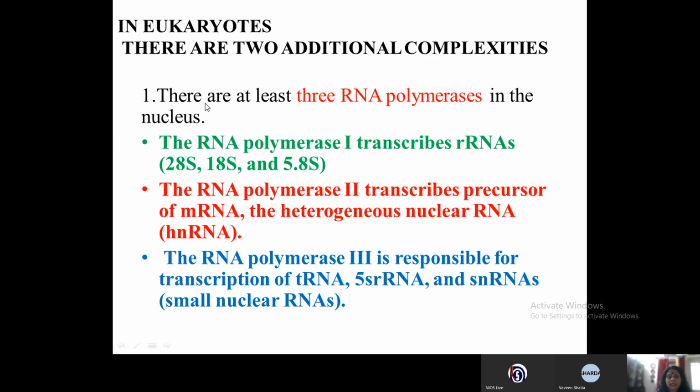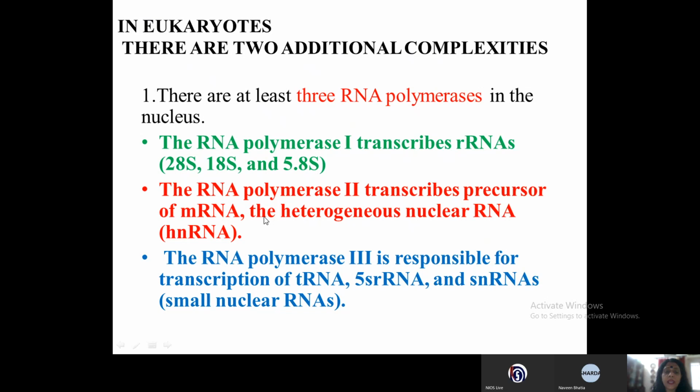For example, RNA polymerase 1 transcribes for rRNAs. And what are the Svedberg units? 28S, 18S and 5.8S.